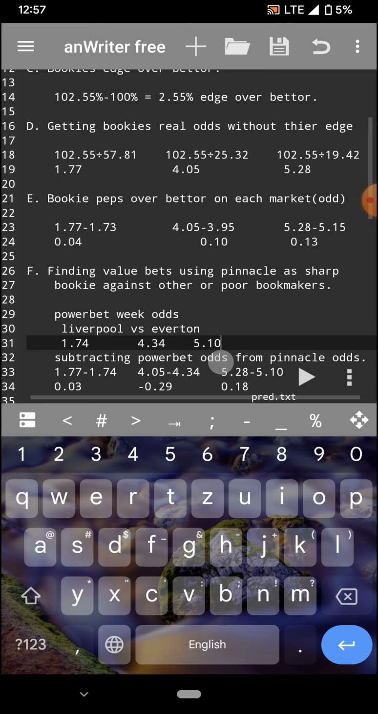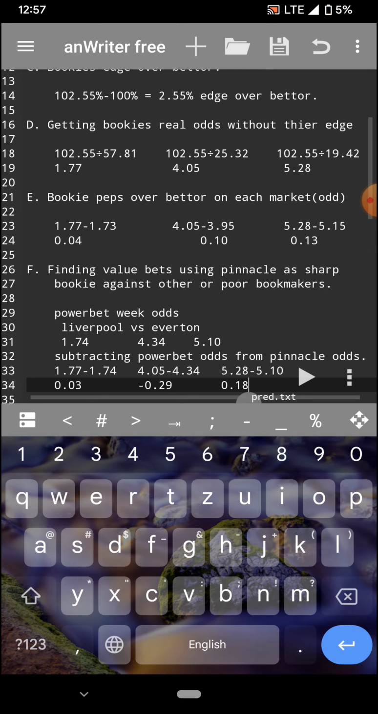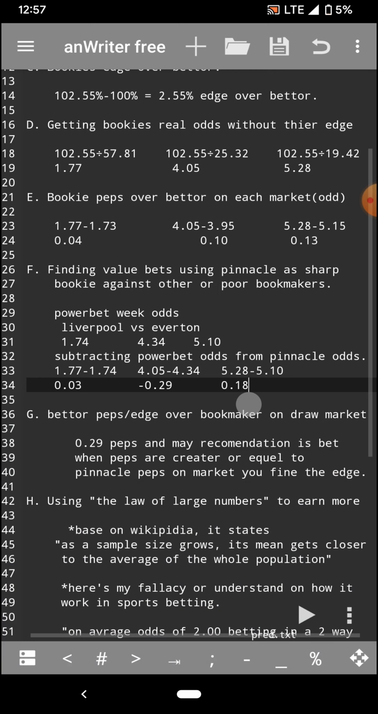So you can see the odds have dropped, but there's not really anything there which you can do. There's not much of a discrepancy. You kind of understand the idea. So, subtracting PowerBet odds from Pinnacle odds. The reason we are doing this is because we want to see if we have an edge over the bookmakers, and I'm talking about PowerBet. On our understanding, we are trying to say Pinnacle is the sharpest bookmaker, based on our understanding.